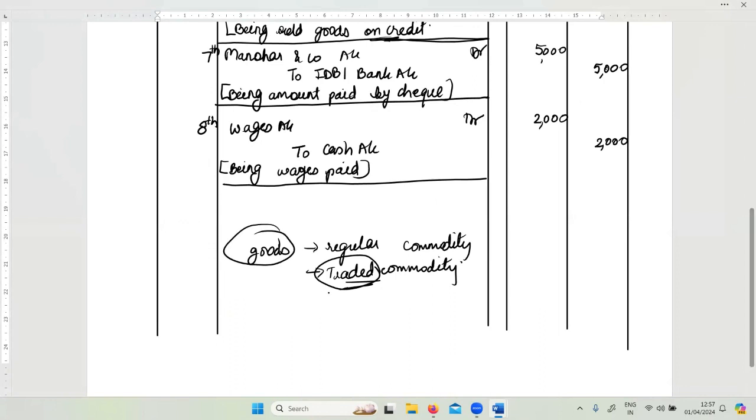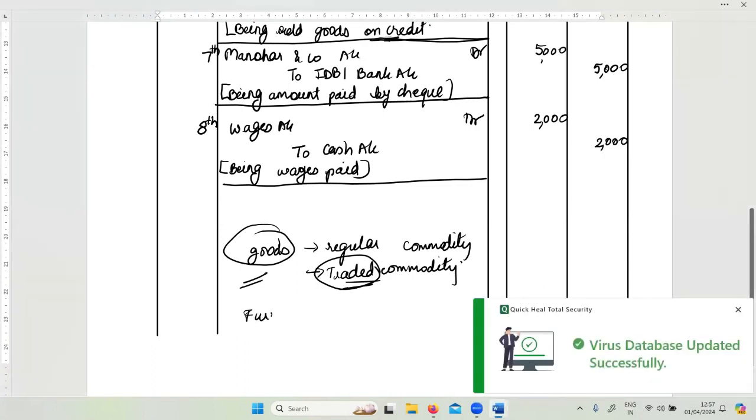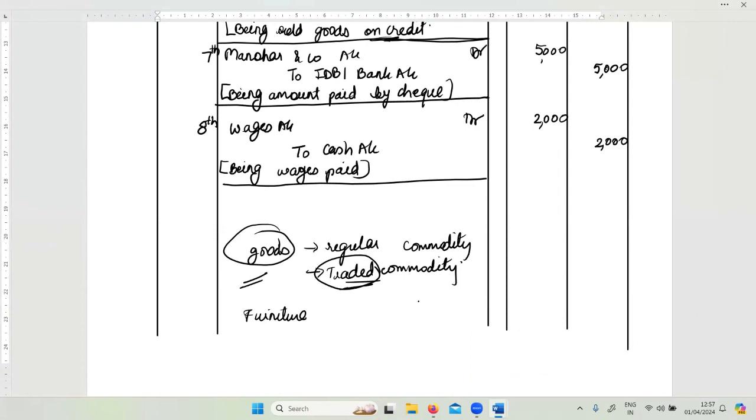It could be by a manufacturer, it could be by a trader, it could be by a wholesaler, retailer, whatever. But whenever I'm doing a regular buying and selling, that becomes goods for me or my business, let's say, correct? But if I'm buying something like furniture, furniture is something which is a long-term asset.